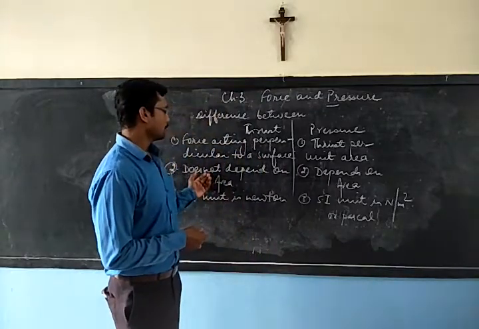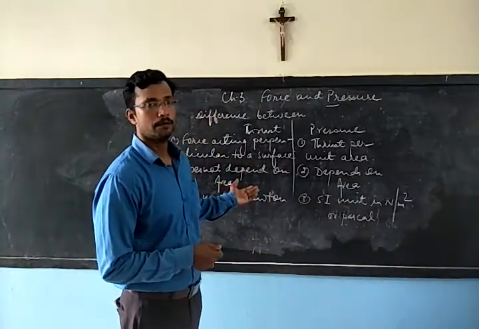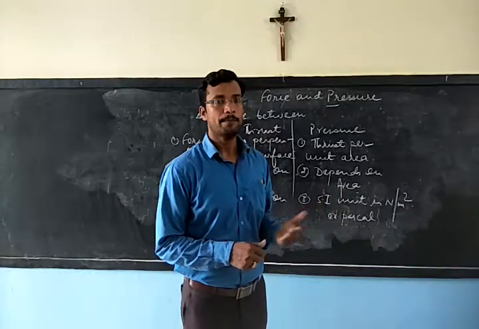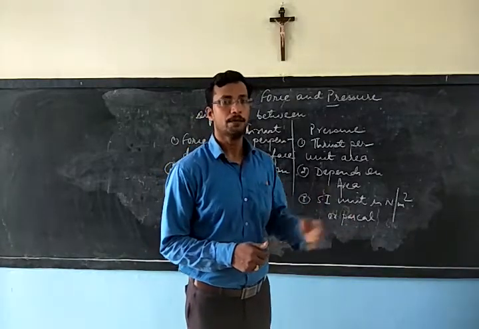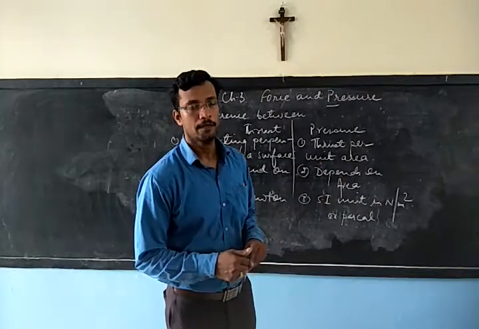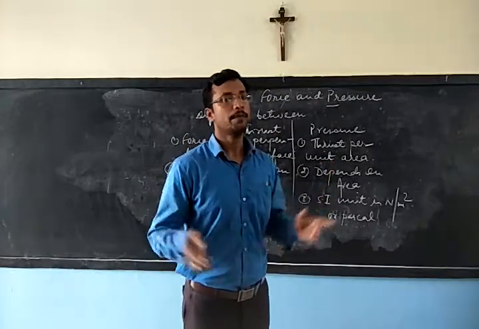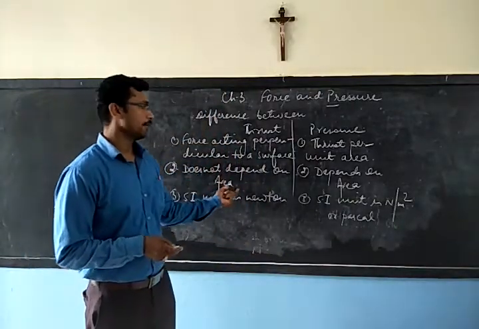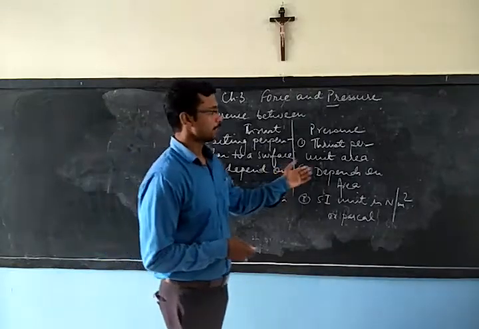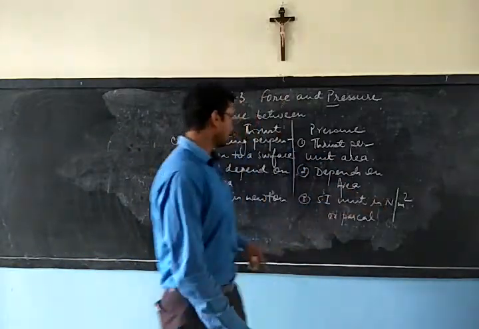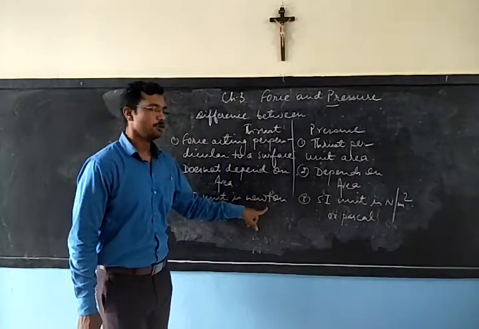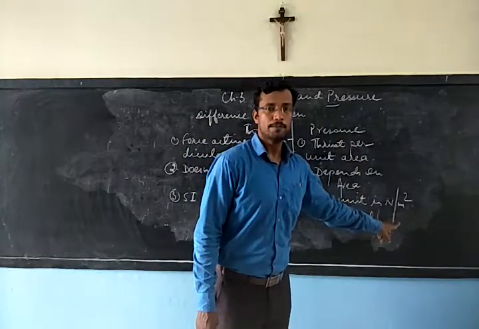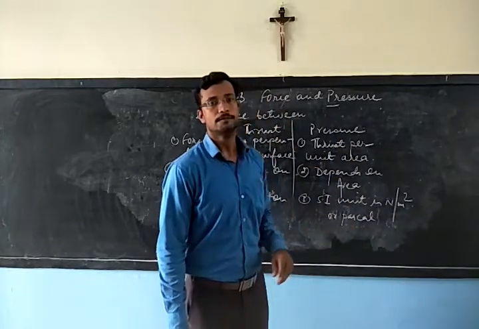Second difference: thrust does not depend on the area, but pressure depends on the area. We have already seen, if you remember, how pressure depends on the area. Smaller the area, larger will be the pressure. So thrust does not depend on the area on which it acts, but pressure depends on the area. Third, the SI unit of thrust is Newton and the SI unit of pressure is Newton per meter square or Pascal.